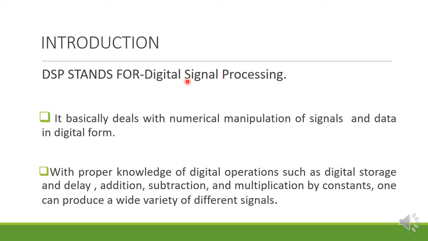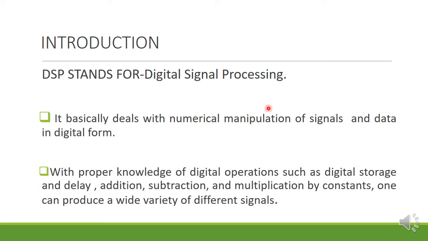First, let us study what we mean by digital signal processing. Actually, digital signal processing basically deals with the numerical manipulation of the signals and data in digital form. Basically, what does this DSP mean? This is the numerical manipulation. Numerical is nothing but numbers.